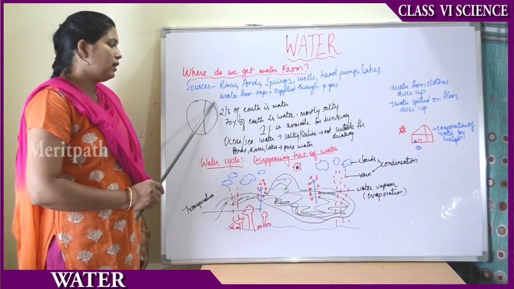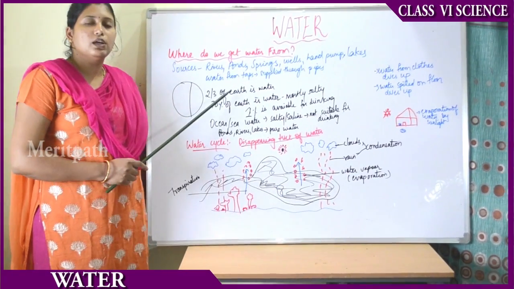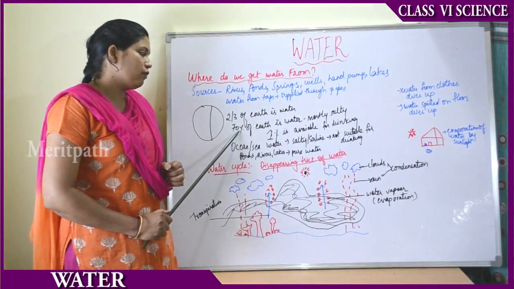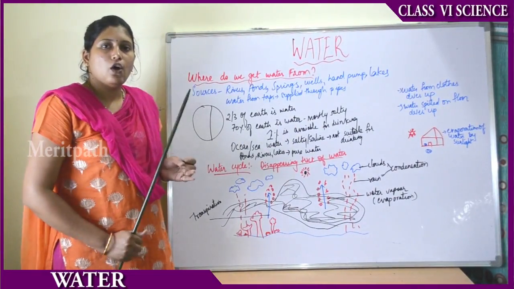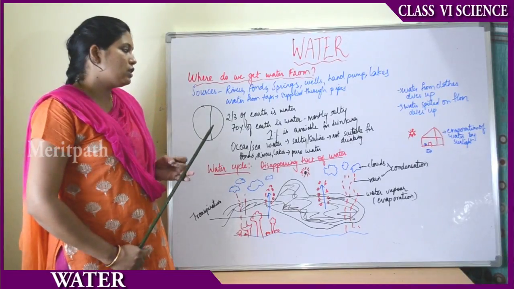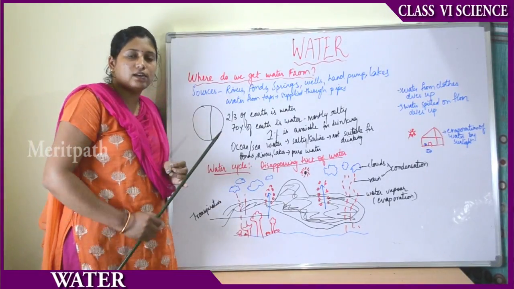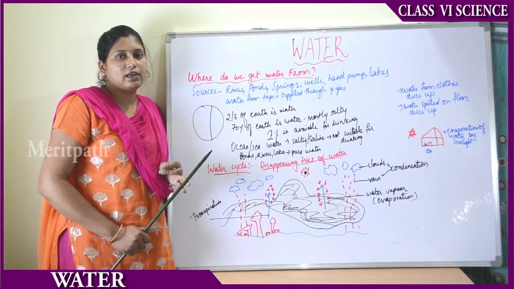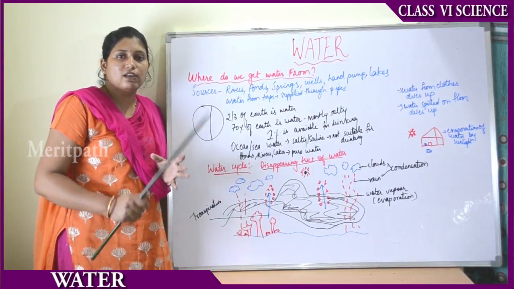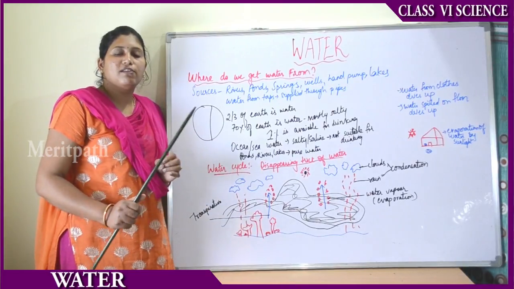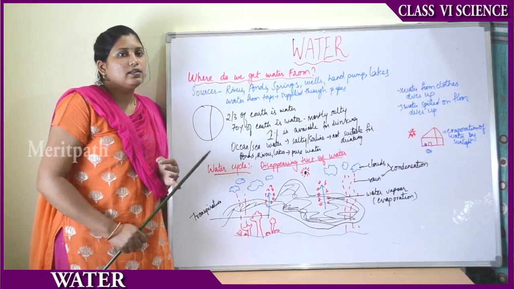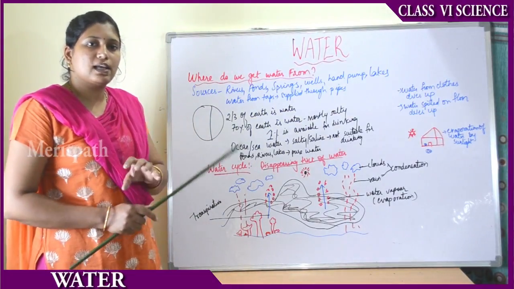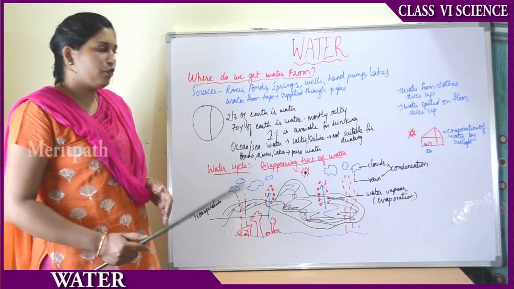Then if we take the complete earth, 2/3 of the earth is made up of water. 70% of the water is salty or saline and is available in the oceans, either in the form of liquid water or in the form of glacier caps and snow, where the water is frozen. Usually we know the Antarctica continent, right? There the water is usually in a frozen state.